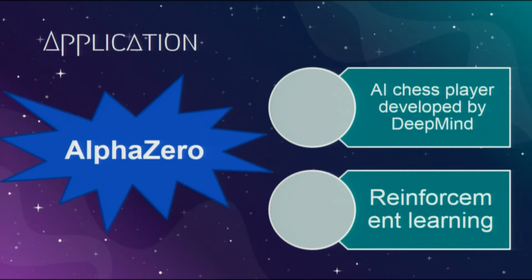It trains by playing a lot of games against itself to learn from experience. That is to say, human beings didn't need to throw a lot of manpower into AlphaZero. And why? It's because of reinforcement learning, which is our topic today.